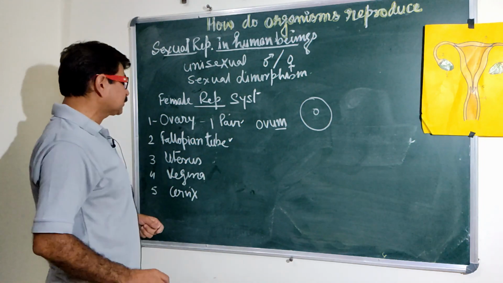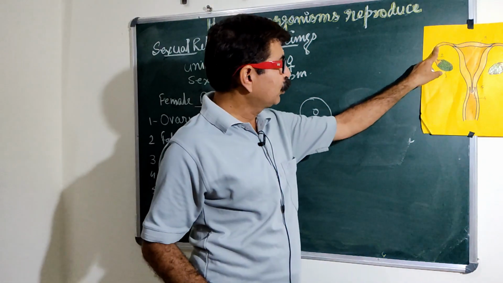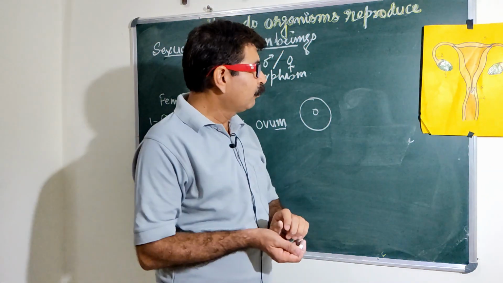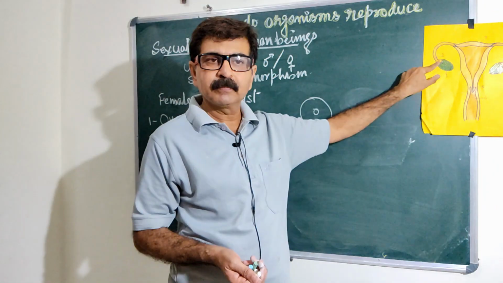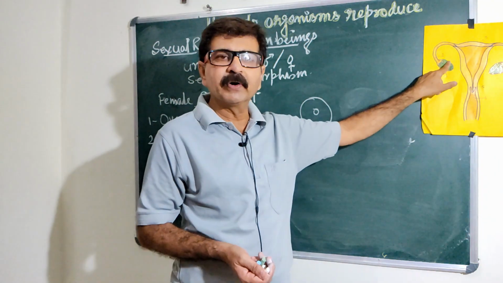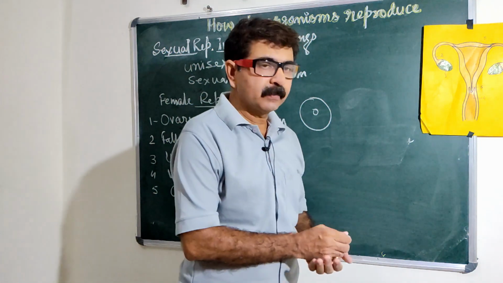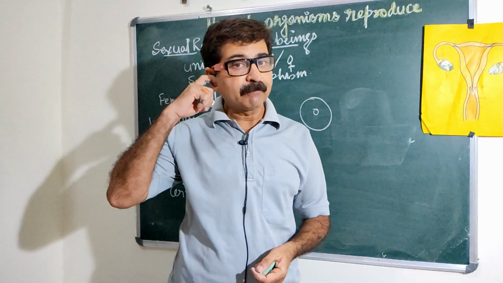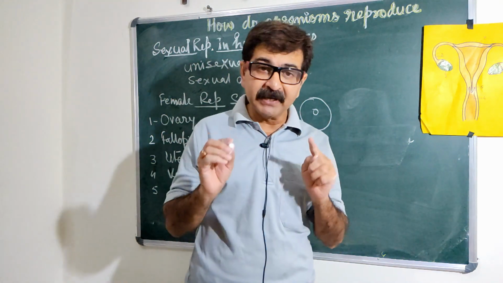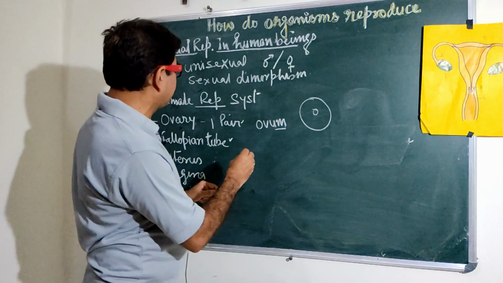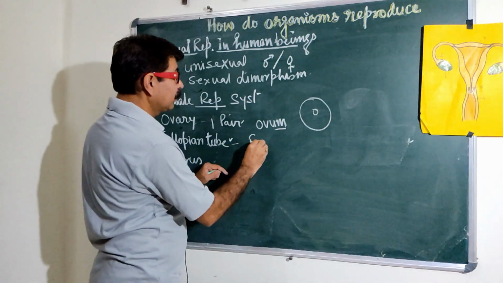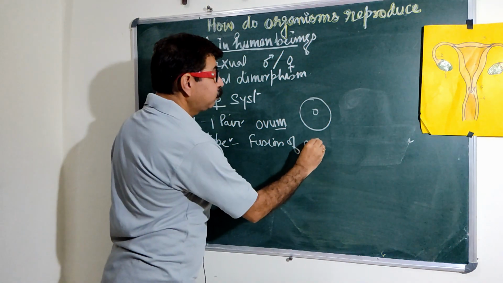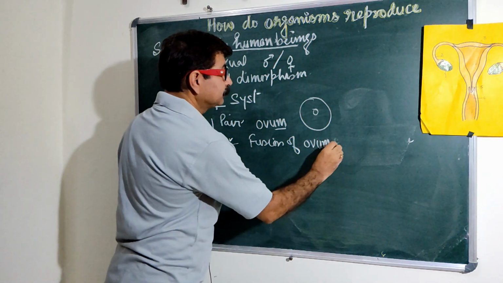Then next structure is the fallopian tube. One pair of tube is there. It is also known as the oviduct. One end has a funnel-shaped structure which is connected with the ovary. This oviduct helps to transfer the ovum. It also helps the fusion of the ovum and the sperm. It means fusion of ovum and sperm occurs here,